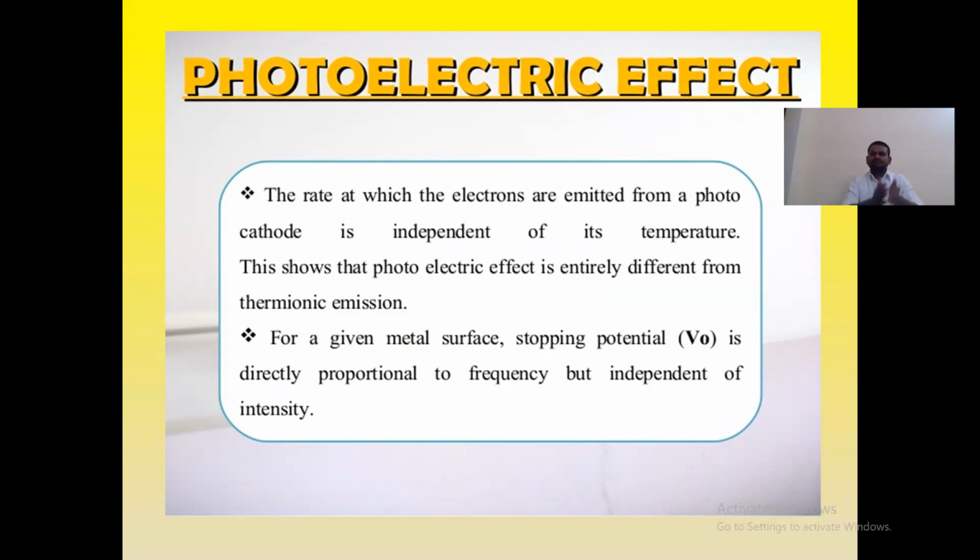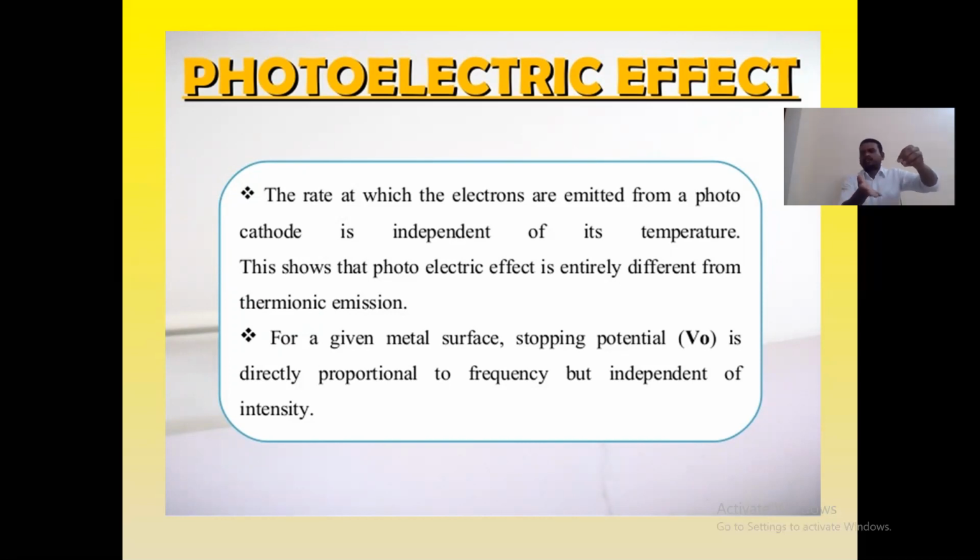Next, for a given metal surface, the stopping potential V0 is directly proportional to the frequency, but independent of intensity. Just now I showed you: if I take 100 photons, all having the same frequency, the stopping potential is constant.